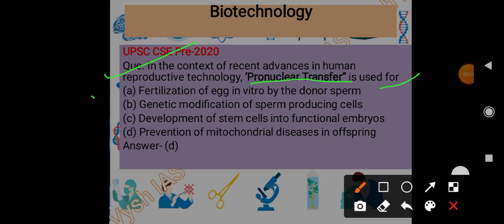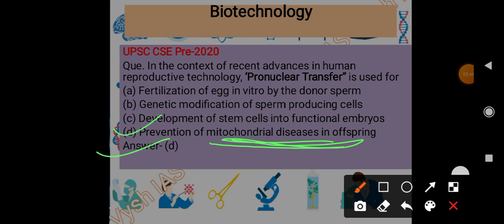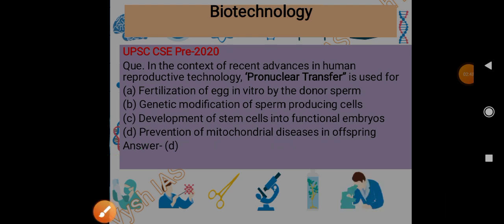Options were: fertilization of egg in vitro by donor sperm, genetic modification of sperm producing cells, development of stem cells into functional embryos, and prevention of mitochondrial diseases in offspring. The answer was D, prevention of mitochondrial diseases in offspring.